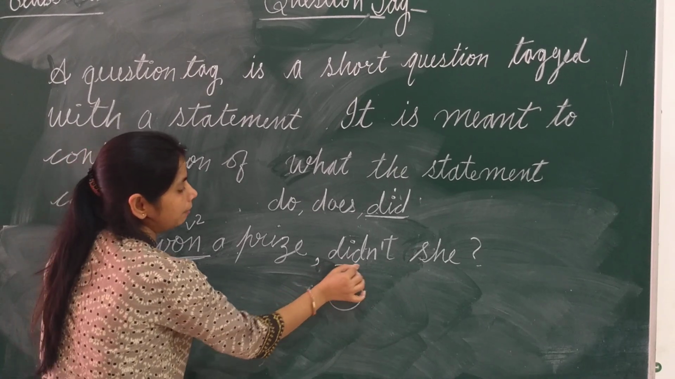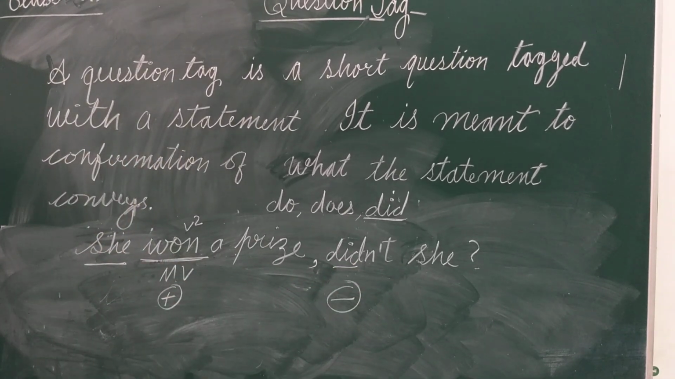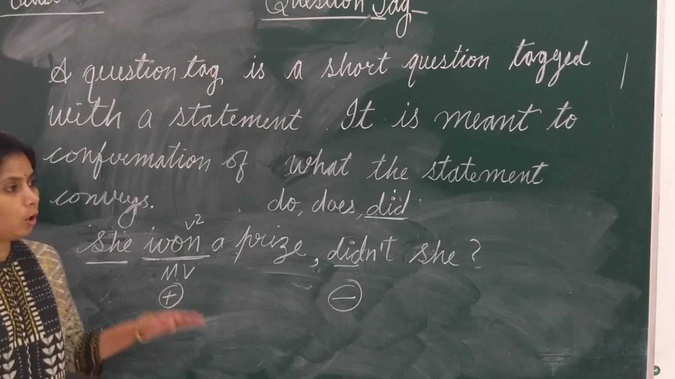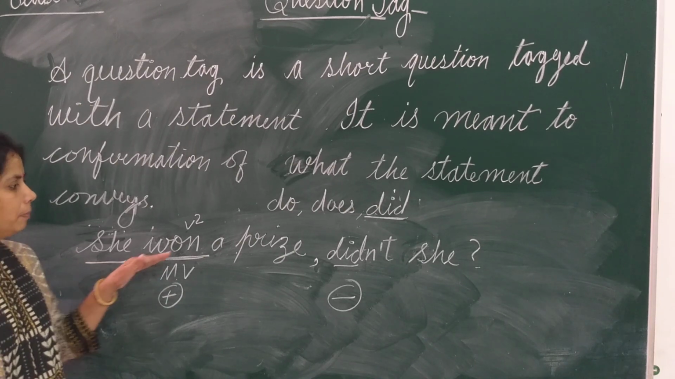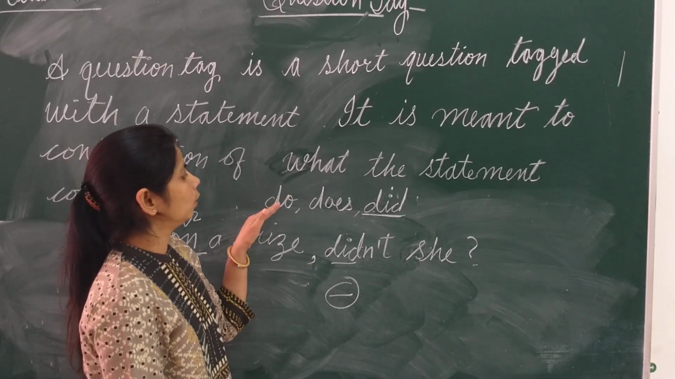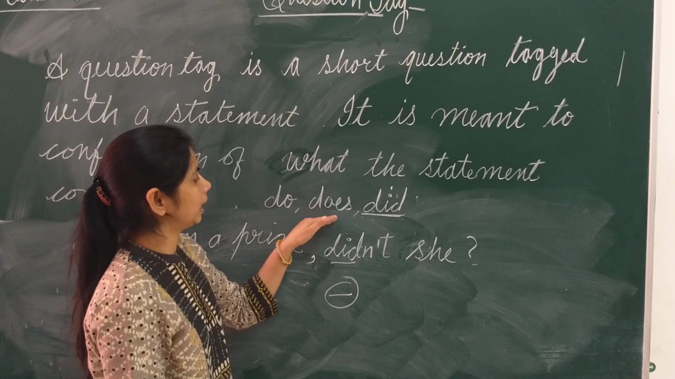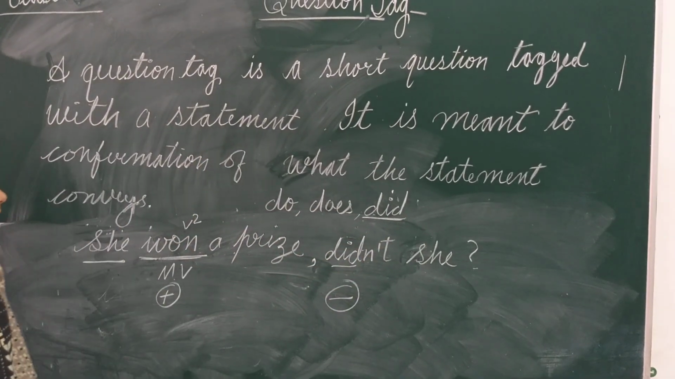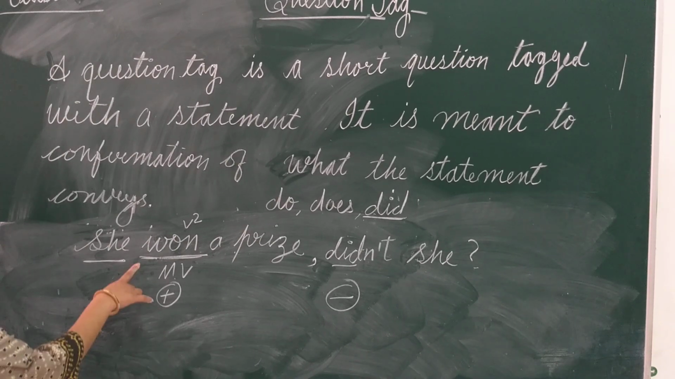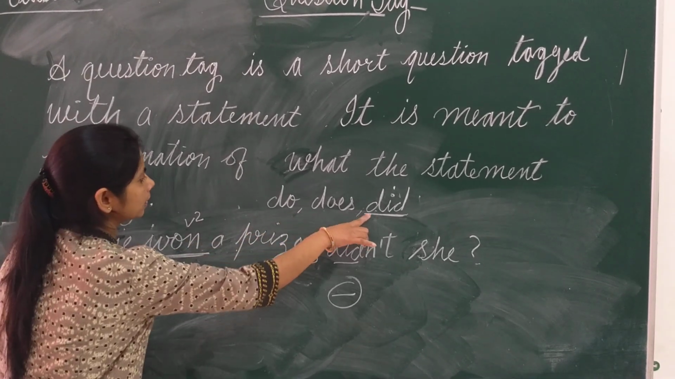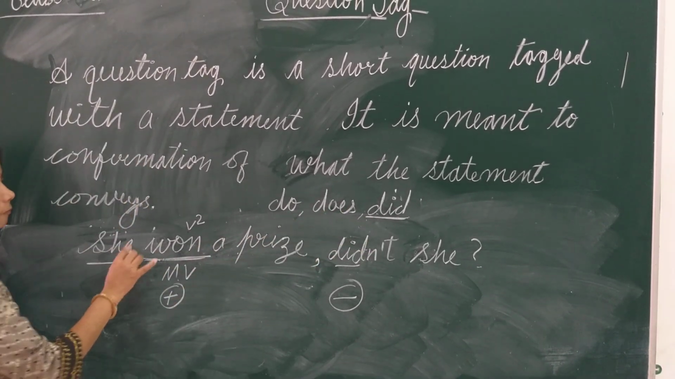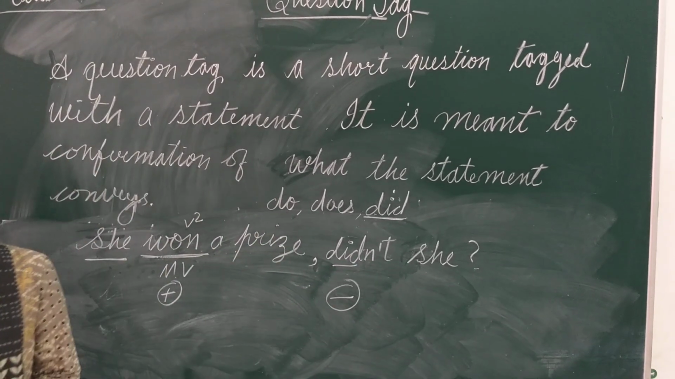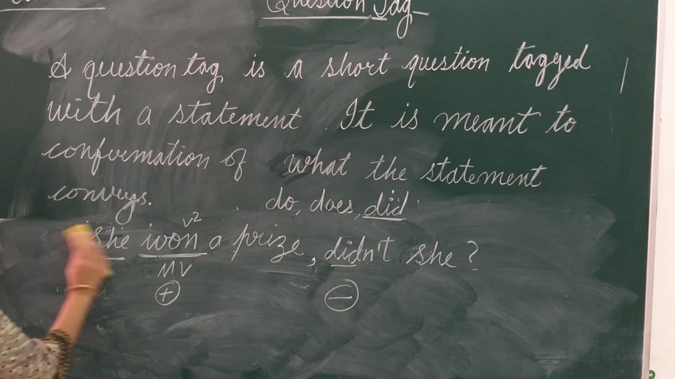the helping verb, or we will use the helping verb with not. So if there is no helping verb, we will borrow the form of do, and for present tense we can use do or does, for past tense we can use did. In this way we can see if there is no helping verb, we will use do, does, did. If there is helping verb, we will repeat the same helping verb in the question tag.